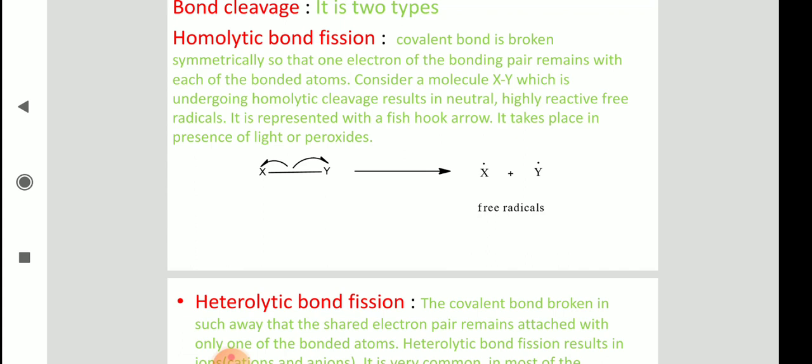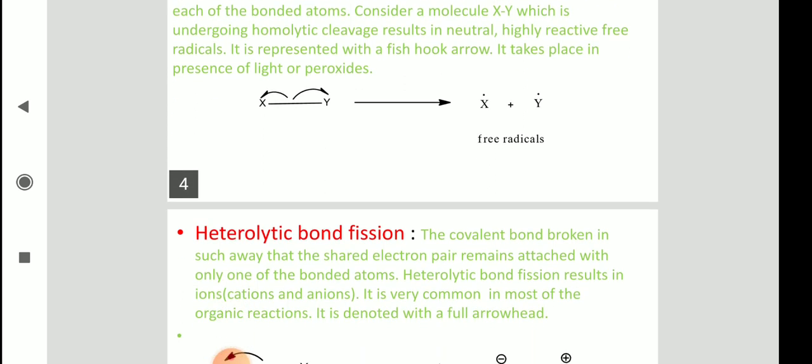The only thing you have to remember here is that in homolytic or symmetrical cleavage, the bond pair electrons are symmetrically distributed between the bonded atoms. That is one. Is it common or very less common? It is less common. You can see it only in the alkanes, hydrocarbons generally.